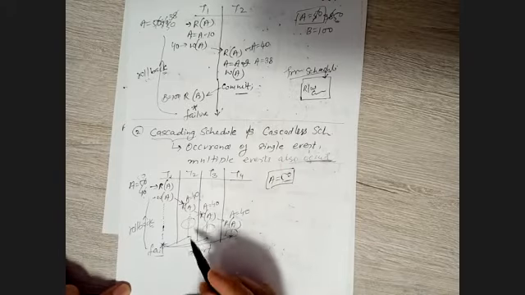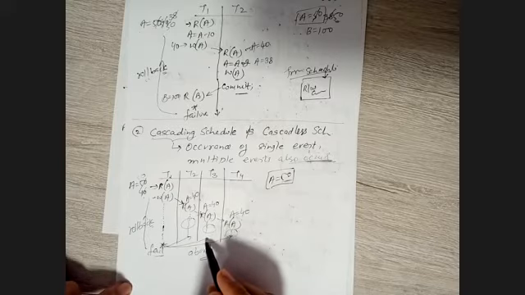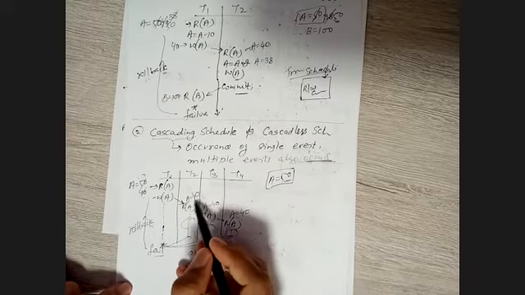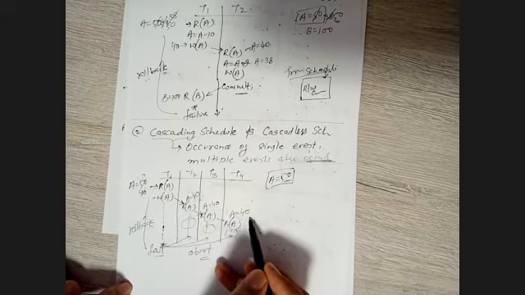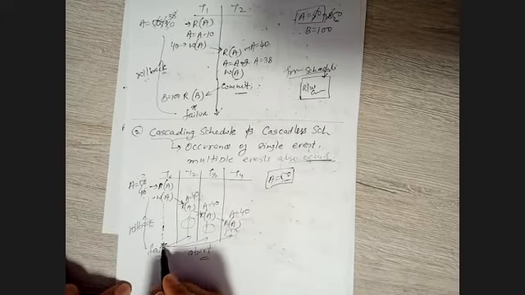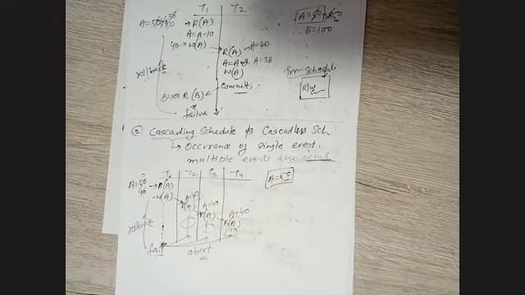Why? Because if they perform the commit operation, then definitely the database will be inconsistent. Why? They are using a wrong value. There is no existence of this 40 due to the failure in transaction T1. Right? Such type of problem is basically called a cascading schedule.